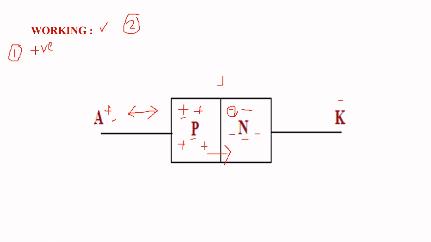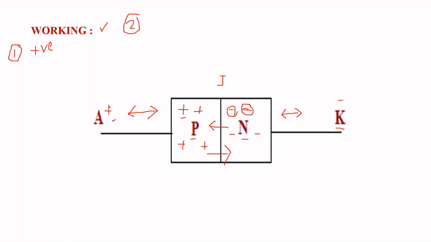This is the junction. Similarly, here the cathode is negative, and the N layer, having negative charge carriers as the majority charge carriers. Here also there is a repulsive force between the same charge carriers, and these electrons try to cross the junction.